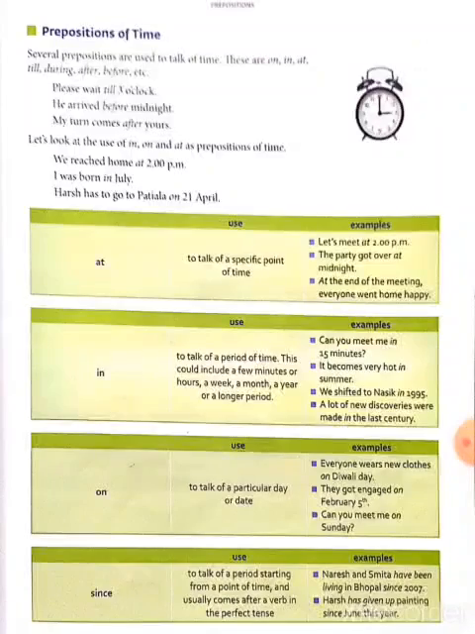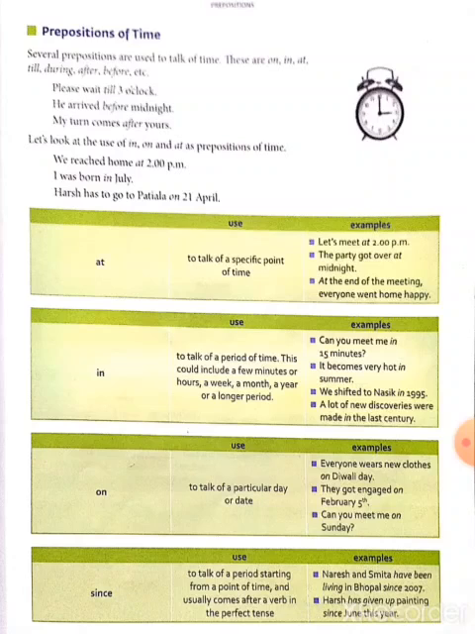At is used to talk of a specific point of time. Examples, let's meet at 2 p.m. and the party got over at midnight. At the end of the meeting, everyone went home happy. Next, preposition in. This preposition is used to talk of a period of time. This could include a few minutes or hours, a week, a month, a year, or a longer period.